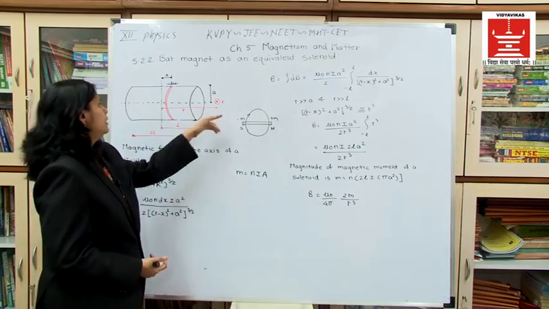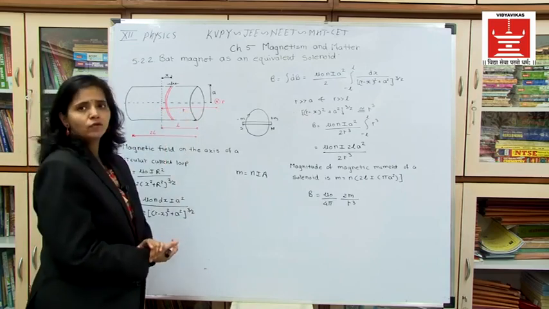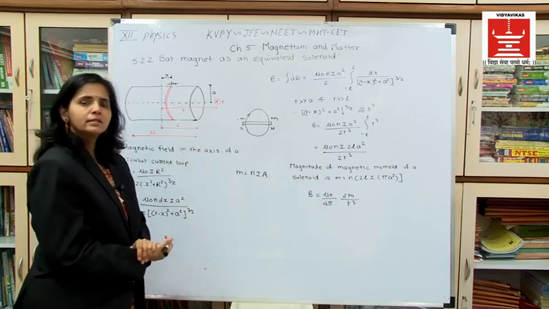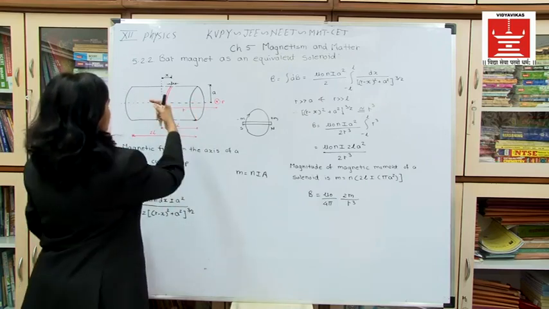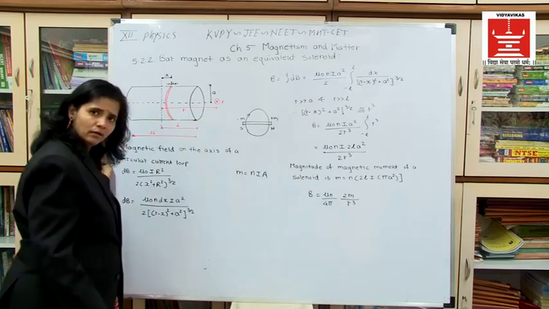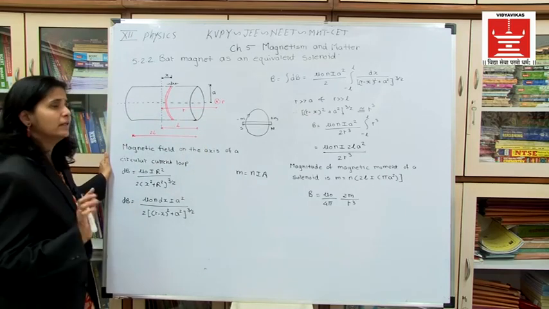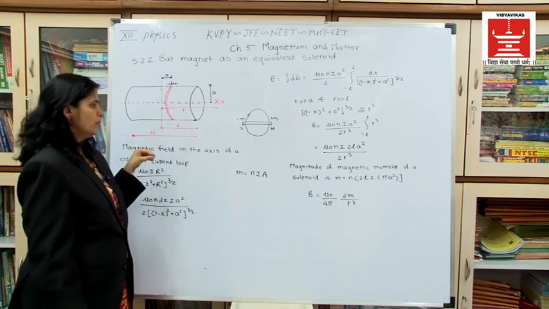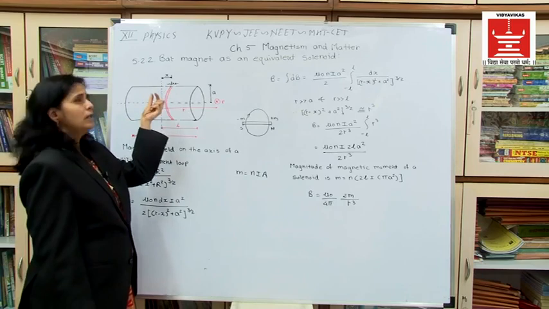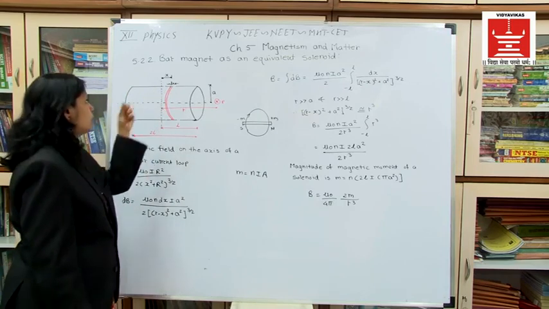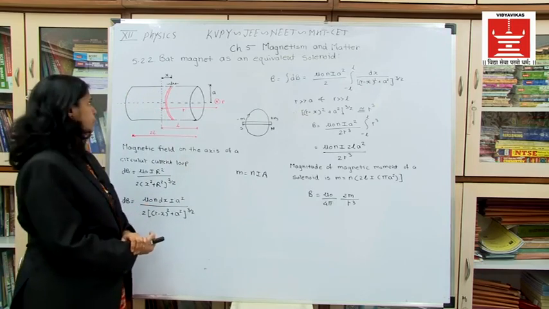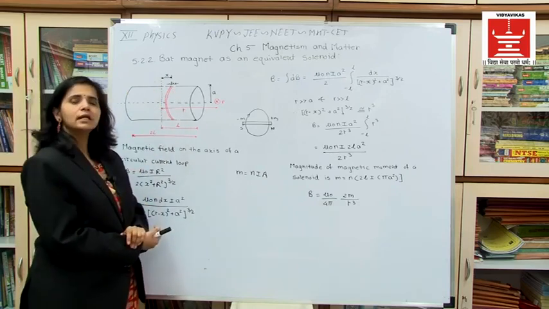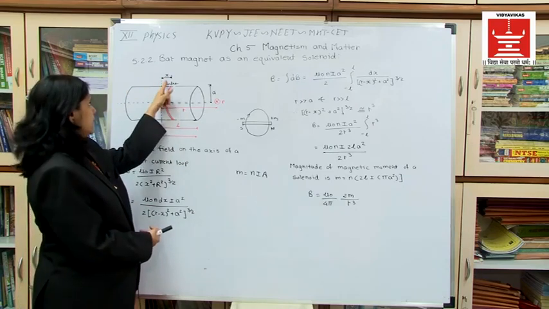There is a point P which is at a distance r from its axis. Small a is the radius of the solenoid, and the solenoid consists of a large number of circulating currents. It will form a dipole, that is, a magnetic moment. Okay. Now to calculate the magnetic moment, we will consider a small length dx, a small current loop whose length is dx over here, and this dx is at a distance x from the center of the solenoid. Okay, it is at a distance x.